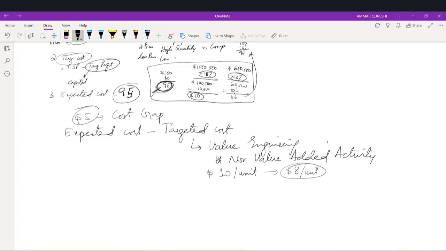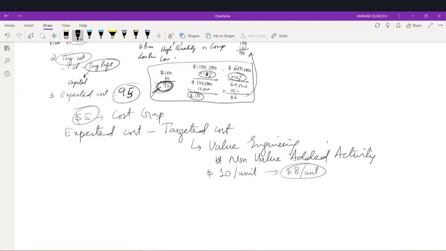But we have to keep one thing in mind: at this particular stage, we are busy reducing the cost of the product, but we have to keep in mind that there is always a right time to launch the product, right?